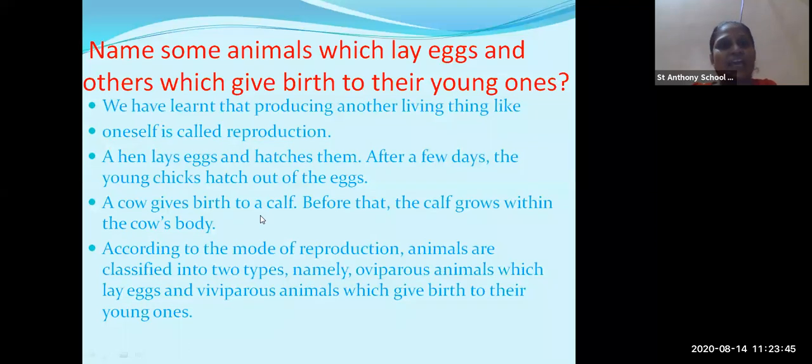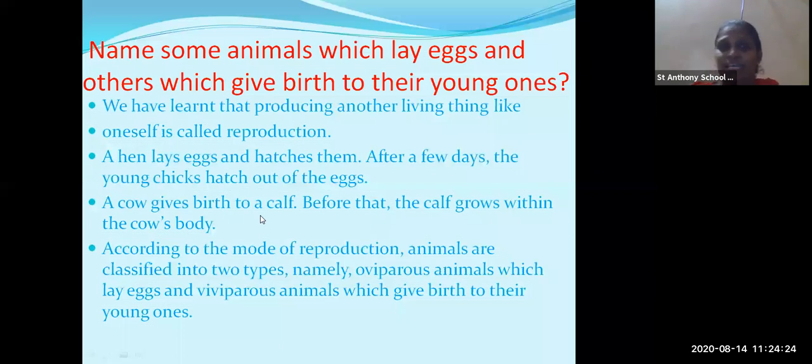The hen lays eggs and a chicken is hatched out of the egg. The cow gives birth to the calf. It directly gives birth to the young one which looks like the cow. The cow grows with the cow's body only. Means the cow can give birth to the same type of animal. A cow cannot give birth to a horse because it can give birth to the young one of its own kind. Okay, this is the difference.